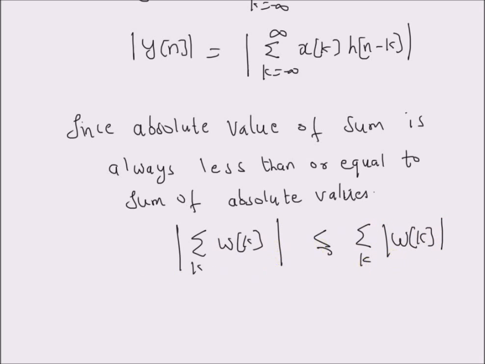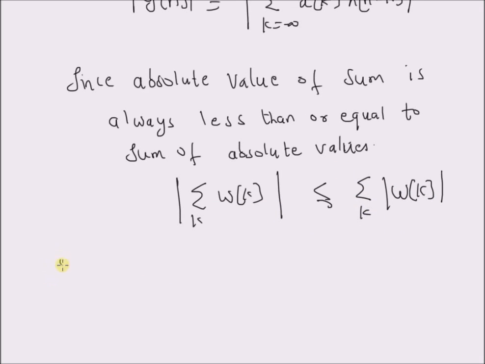So by using this axiom, we can say that the absolute value of y of n, which is defined